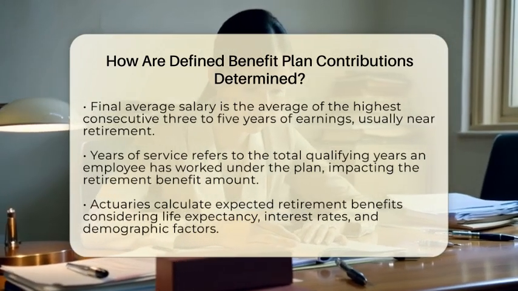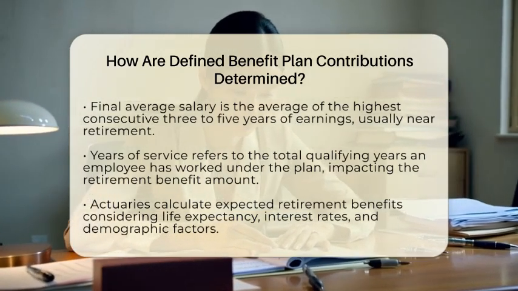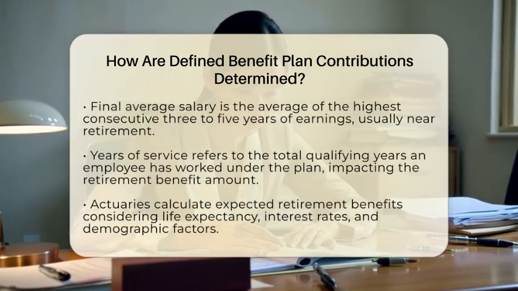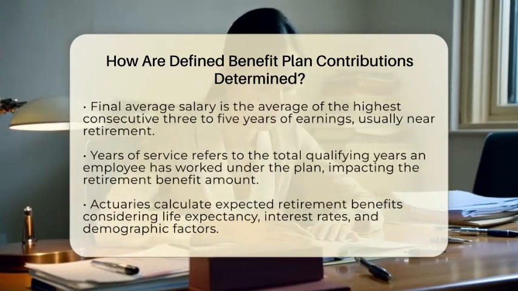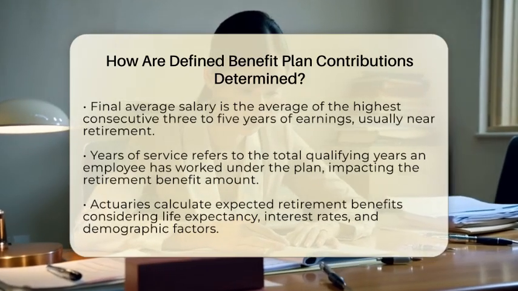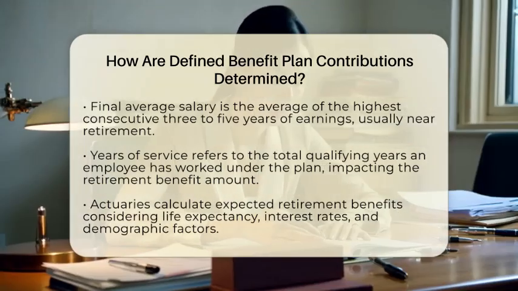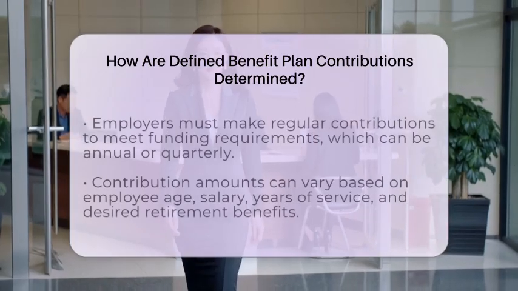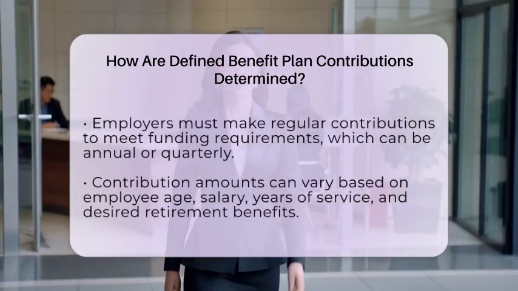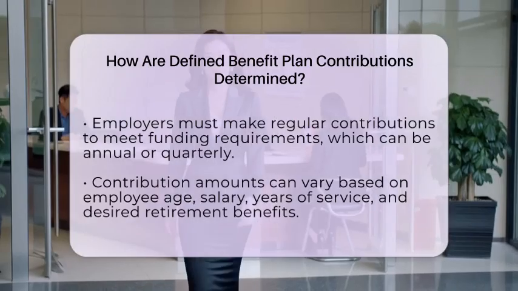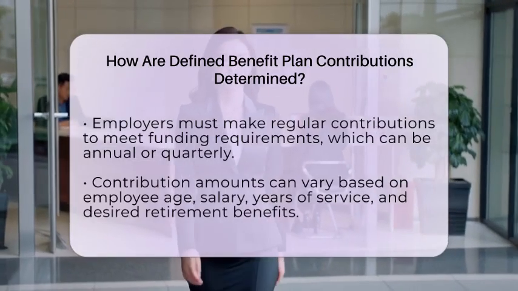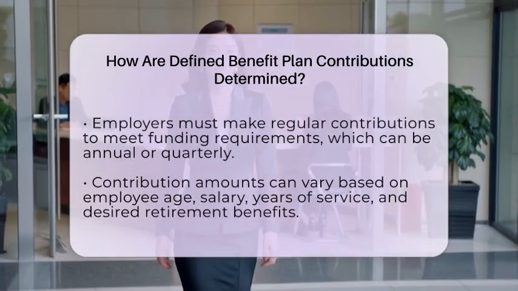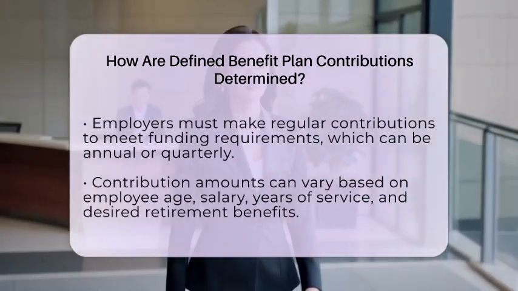Once these components are in place, actuaries step in. They calculate the expected retirement benefit and consider various factors such as life expectancy, interest rates, and other demographic details. This information helps determine the employer's required annual contribution. The goal is to ensure that there are enough assets in the plan to pay out the promised benefits when employees retire. From a retirement planning perspective, contributions to defined benefit plans can be substantial.